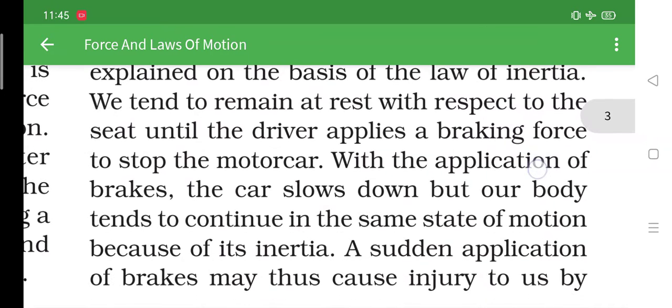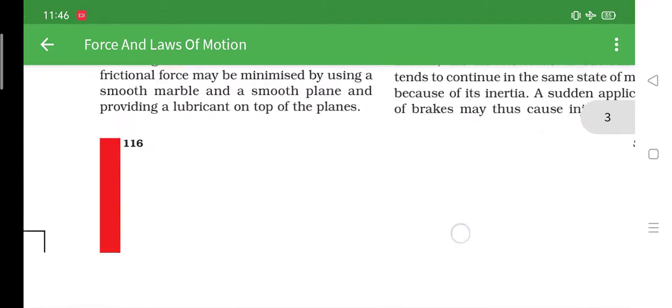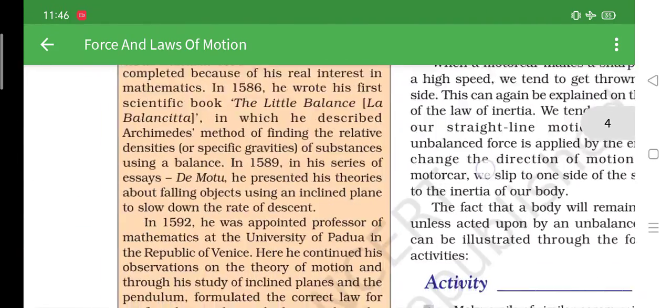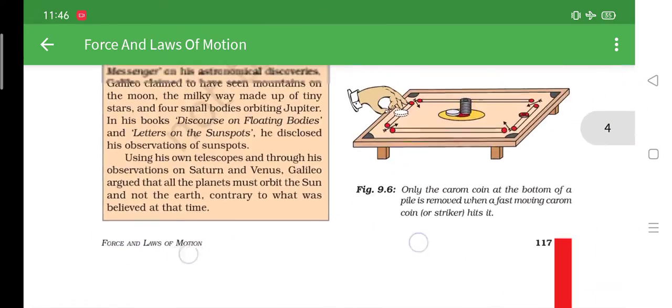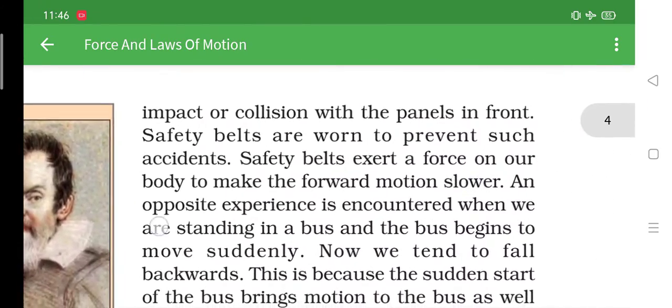With the application of brake, the car slows down, but our body tends to continue in the same state of motion because of inertia. A sudden application of brake may thus cause injury to us by impact or collision with the panels in front.